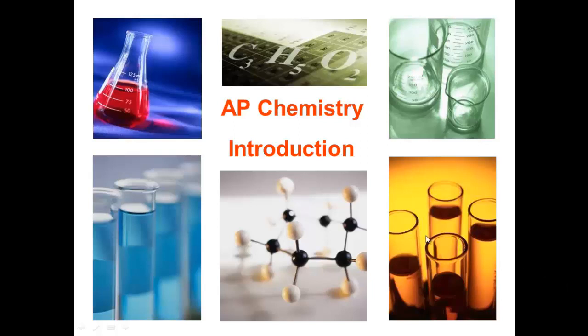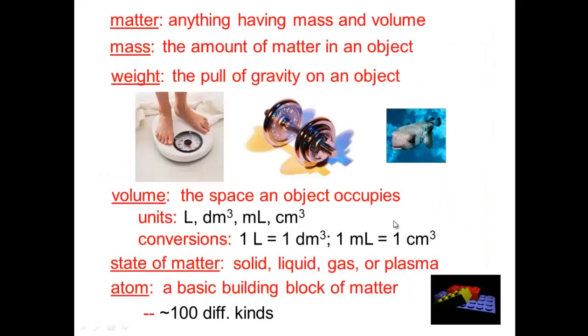So let's get started. First of all, what is chemistry? Chemistry is the branch of science that studies the composition, structure, changes, and the properties of matter. Now, what is matter? Matter is anything that has mass and takes up space. Everything around us is matter, including things that we cannot see such as air and the microbes.